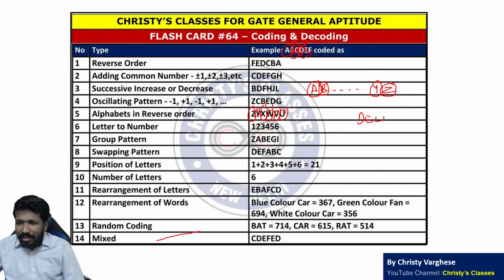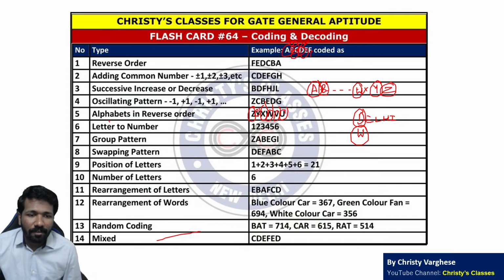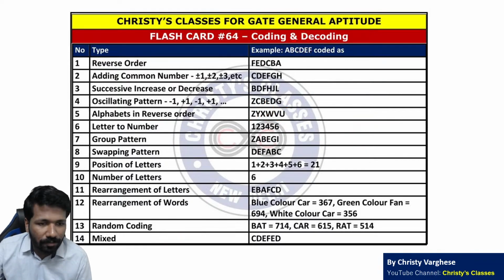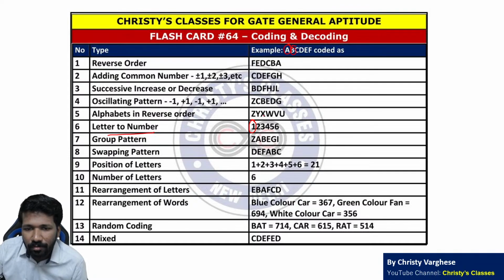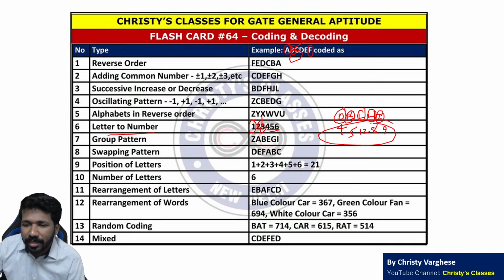If the word was say Delhi, D fourth letter है forward order में. So reverse order में fourth letter W है. So D will be coded W. That is alphabets in reverse order. I hope all of you understood. That way also coding can be done. Letter to number. Letter to number means here A's position in alphabet is 1, first letter. B 2, C 3. Accordingly D, E, F 4, 5, 6 respectively. Similarly Delhi है तो D is the fourth letter, E fifth letter, L 12th letter, H 8th letter, I 9. So that is how it is coded.